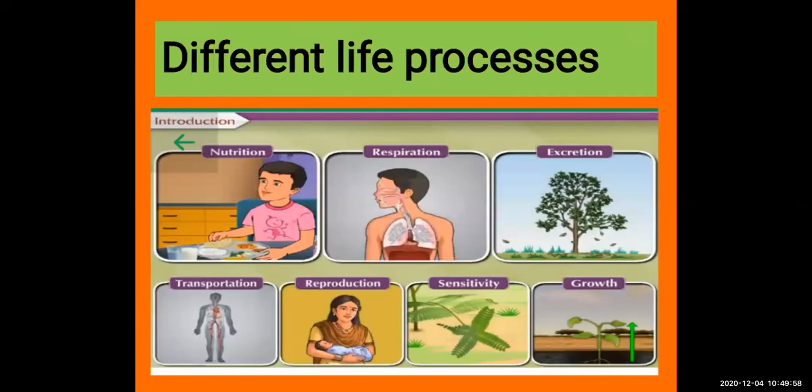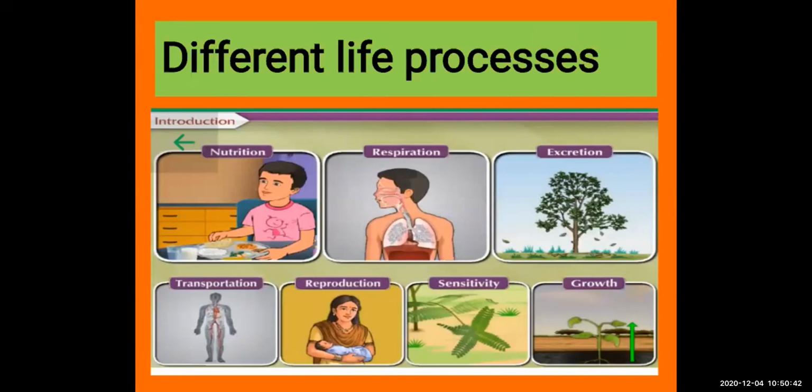Then transportation, different food particles, different energy, oxygen, and different nutrients are supplied to each and every cell of our body. So that is done by the circulatory system, that is done by the heart. Okay, so that we will see in the next slide. That is called transportation. Transportation means transport, to move from one place to another. So the circulatory system, the heart is moving the different nutrients to different cells of our body. Each and every part of our body. So that is by the transportation method. Okay, that is by the circulatory system.